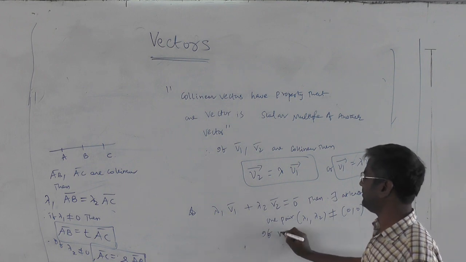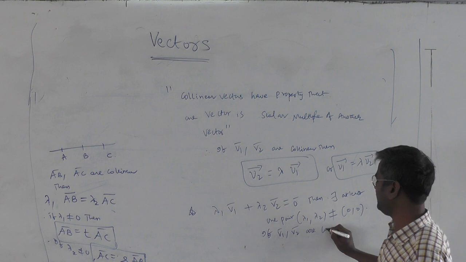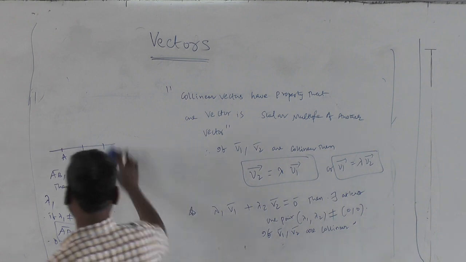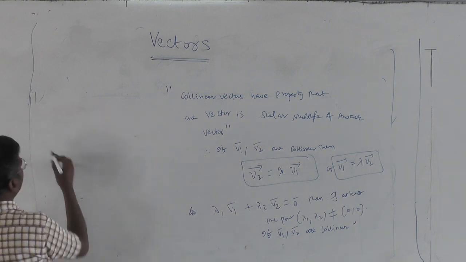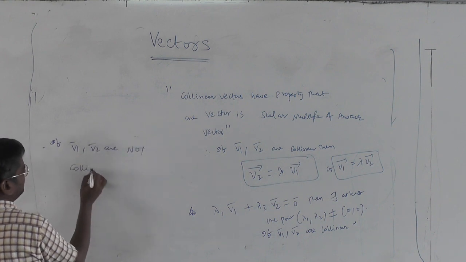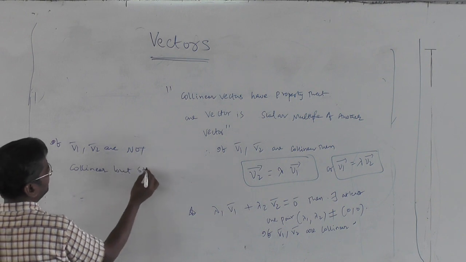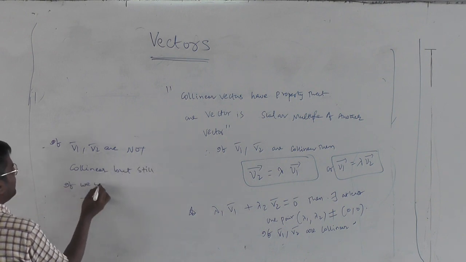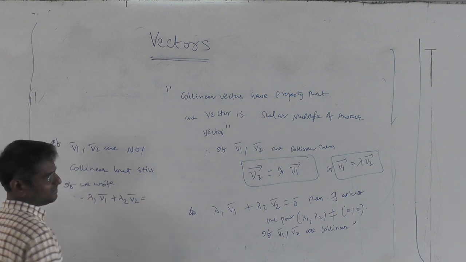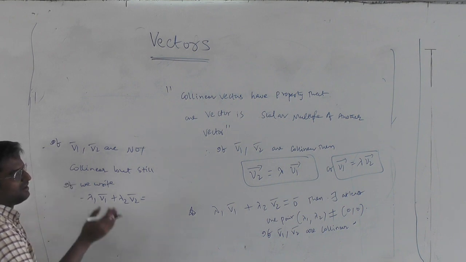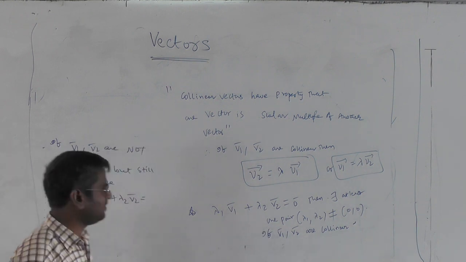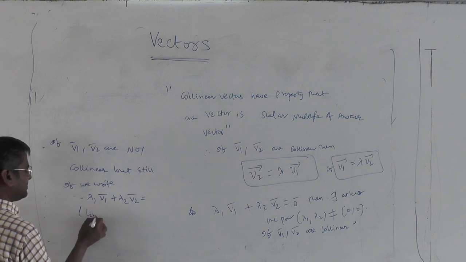if V1 bar, V2 bar are collinear. That is the total conclusion. What about the contrary? That is, if V1, V2 are not collinear vectors, but still we write a linear combination lambda 1 V1 bar plus lambda 2 V2 bar, it is called a linear combination. Some scalar multiple of one vector added to another scalar multiple of another vector. So it's a linear combination of two vectors.